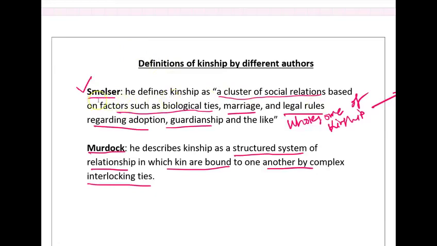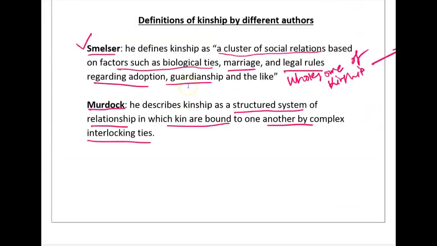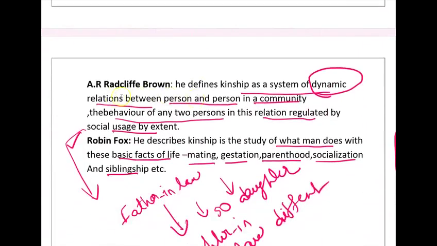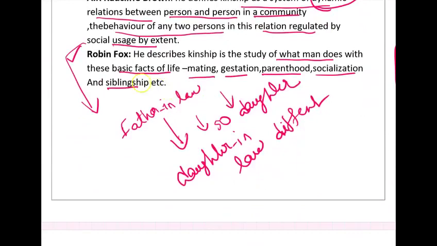In the last class, we discussed the definitions of kinship by different authors. Smelser said that it is a cluster or set of relations. Murdock said that it is a structured system of relationship. Whereas A.R. Radcliffe-Brown said that it is a dynamic relationship between person and person in a community. Robin Fox said that these are the basic facts of life of a man, like mating, gestation, parenthood.